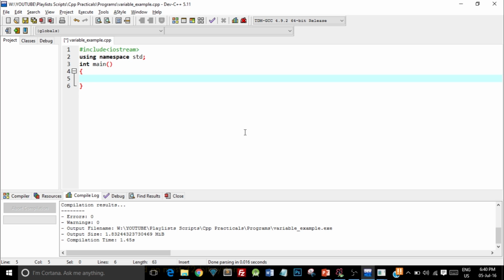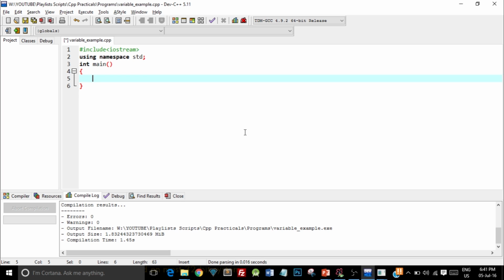So the first two lines are pretty much common and you've seen them when we created the Hello World program as well, where the first line says that we have to include the iostream header file, which we will be needing if we want to perform input-output operations, that is if you want to print something on this command prompt. And the second line, using namespace std, means that we are going to be using the namespace named std, which has the definition of the keyword cout or the object cout.